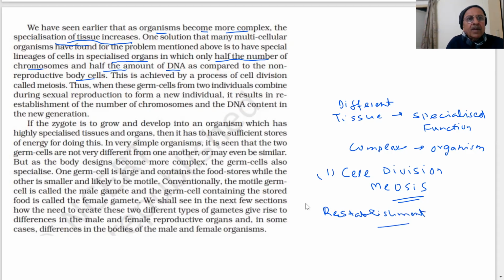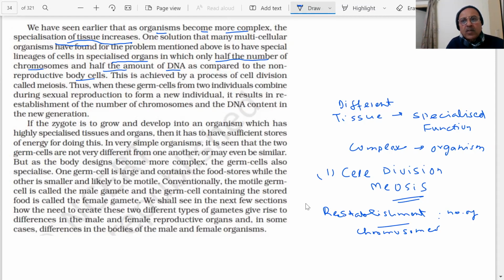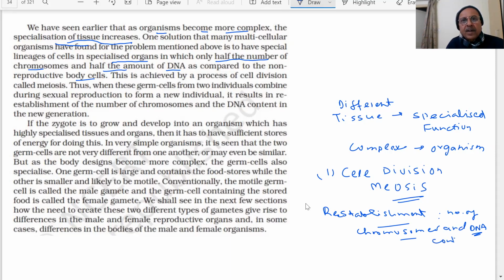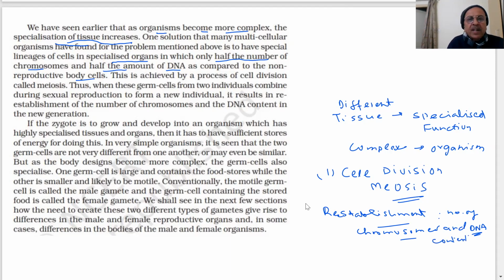Re-establishment of what? Number of chromosomes, and DNA content, which is happening in the new generation.